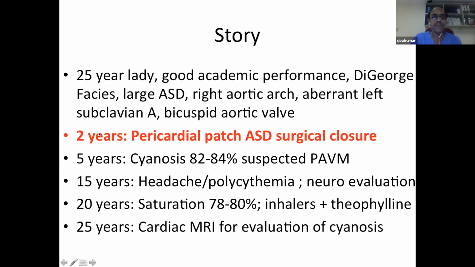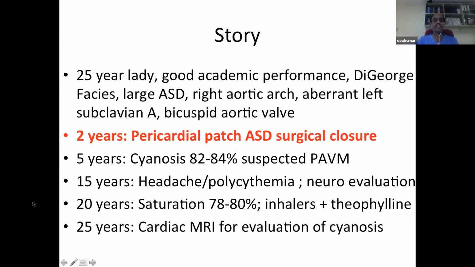Between 2 years and 5 years, things were assumed to be normal. At 5 years, she was noted to have cyanosis. They suspected pulmonary AV malformation. Then she grew up, she completed her high school, she started developing recurrent headaches and polycythemia. She was evaluated for the headache by a neurologist and advised some migraine medications.